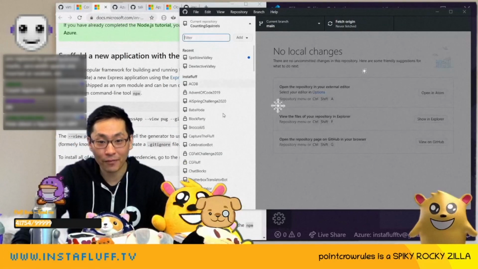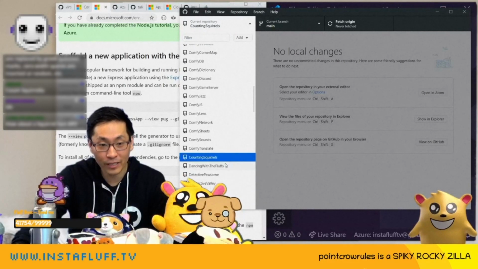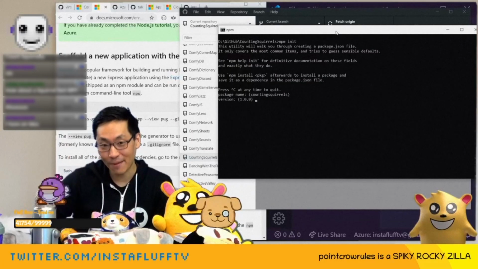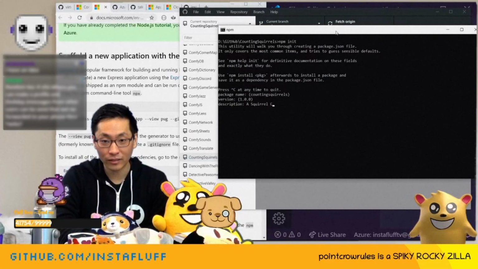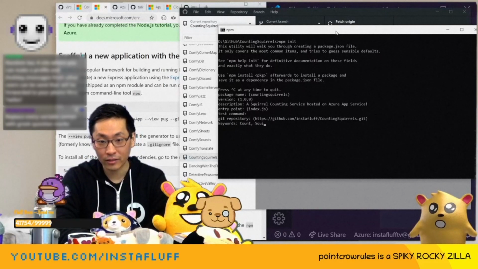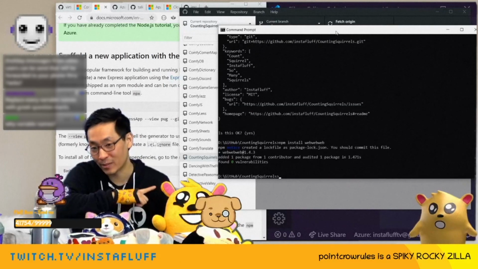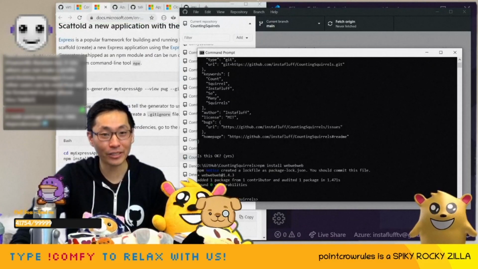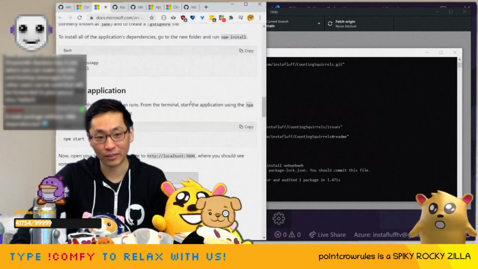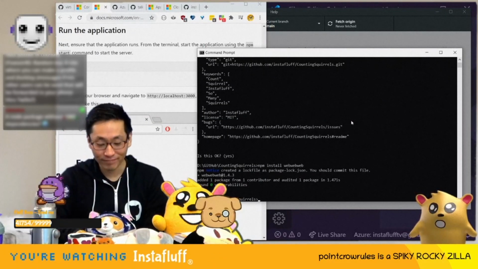All right, now that we have this, here's what we'll do. We go to counting squirrels, found it, and open a command prompt. Here we go. Initialize it with npm init, version 1, squirrel counting service. We'll say count squirrel Instafluff. So many squirrels. We're going to install Express because it's super simple. Scaffold a new application with the Express generator and run the application. So we're going to create one. Let's see, can we do this?